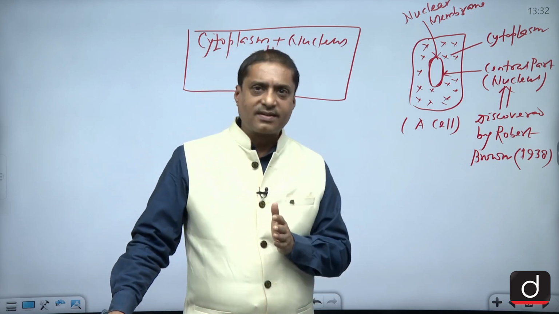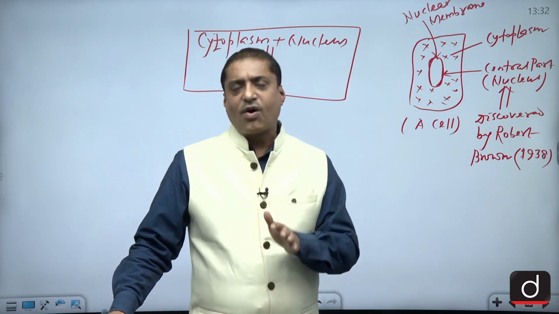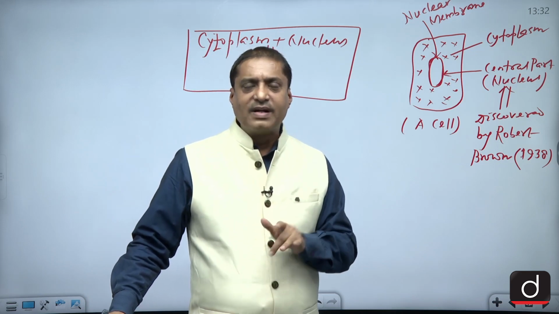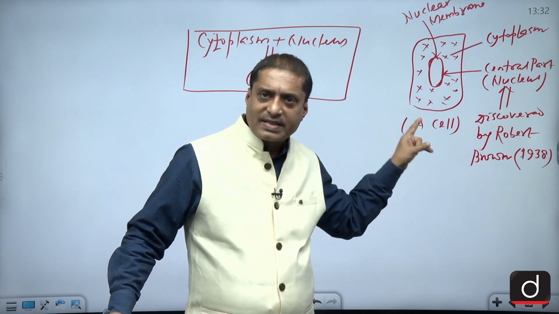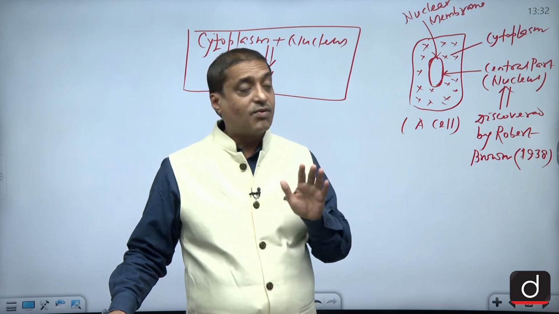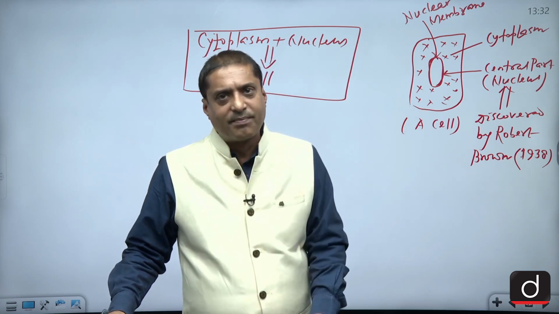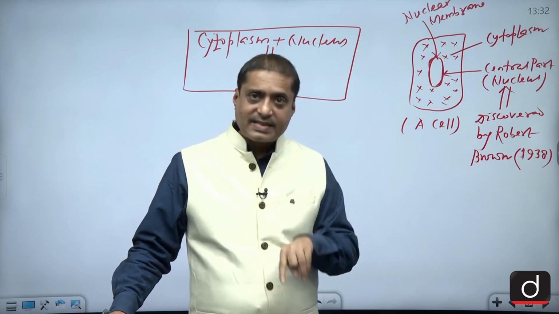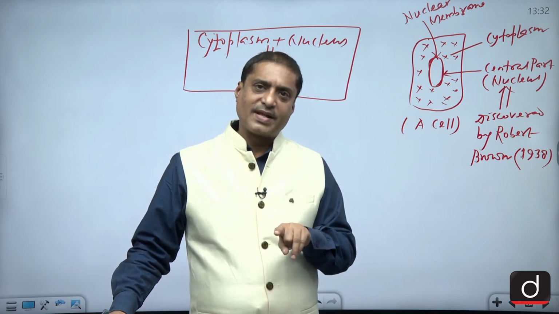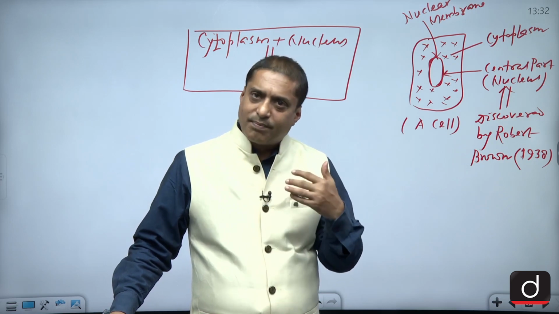The prokaryotes have been classified on the basis of whether the nuclear membrane is there or not. If the nuclear membrane is not there, remember, they would be called prokaryotes. And if the nuclear membrane is there, they would be called eukaryotes.